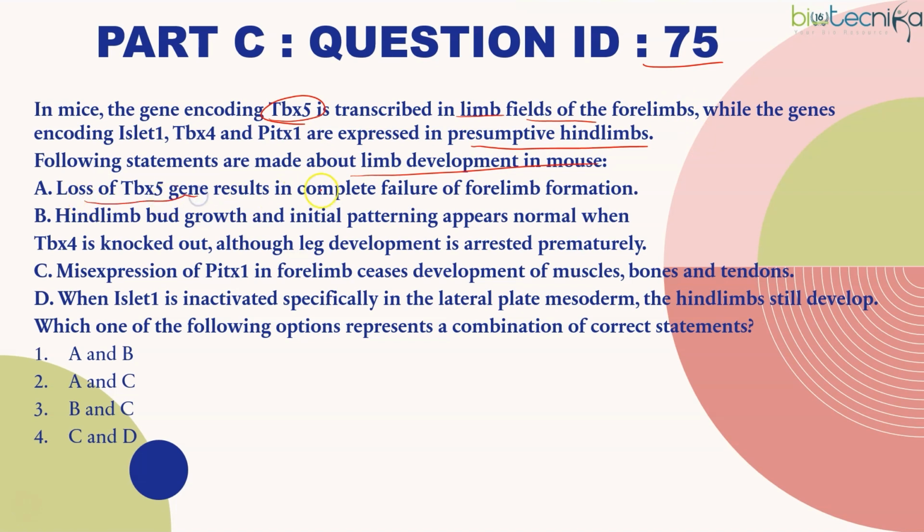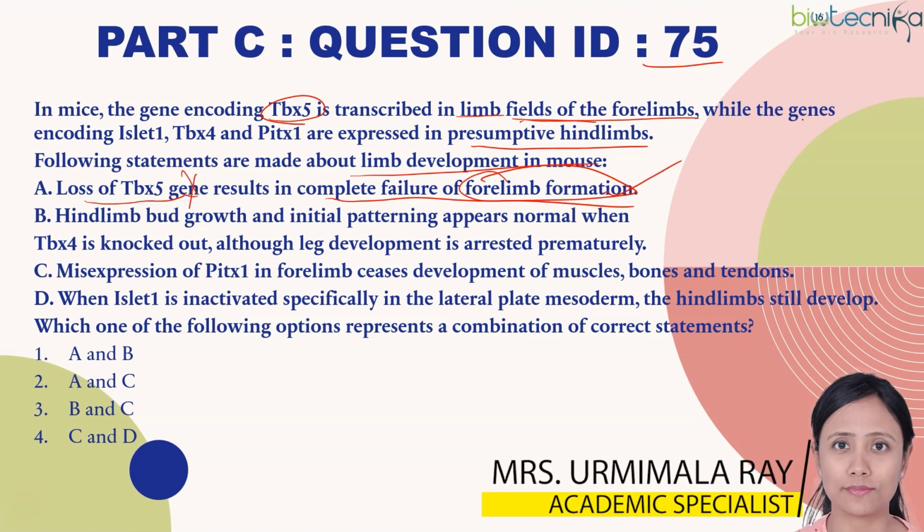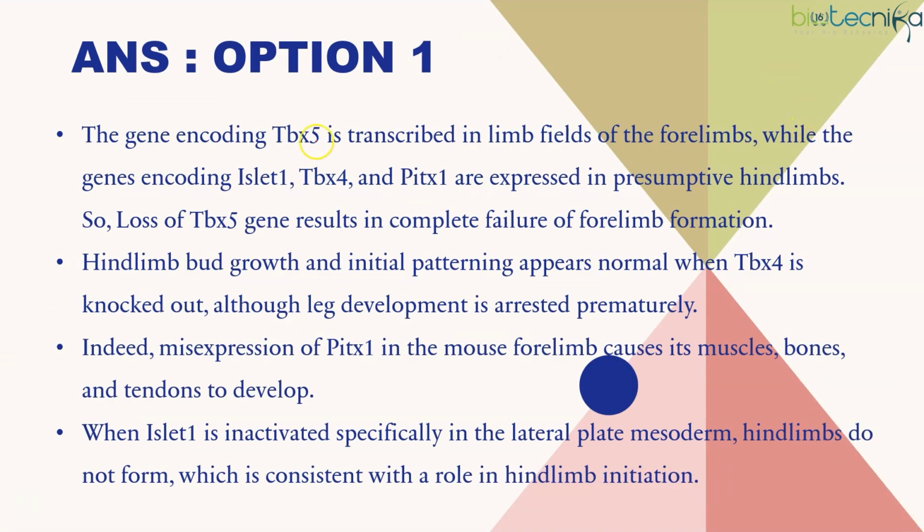Loss of TBX5 gene results in complete failure of forelimb formation. So already they have given that yes, it is responsible for forelimb formation, TBX5. So if there is loss, obviously there will be loss in the forelimb formation. And if you just look at here, the gene encoding TBX5, it is transcribed in limb field of forelimbs. That's what I said. So if loss of TBX5 is said, then it results in complete failure of forelimb formation. Hind limb bud growth and initial patterning appears normal when TBX4 is knocked out. TBX4 is responsible for hind limb.